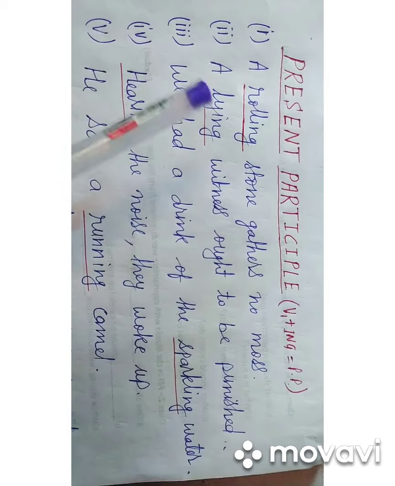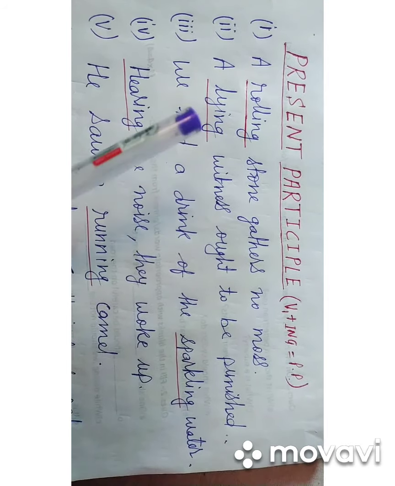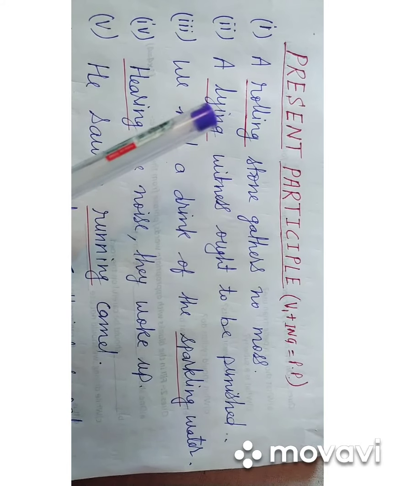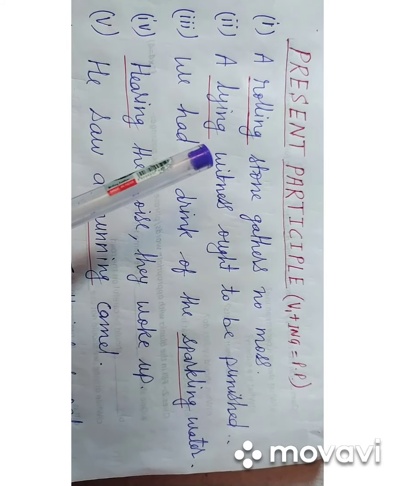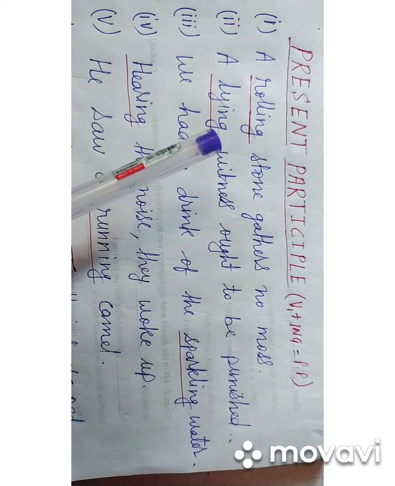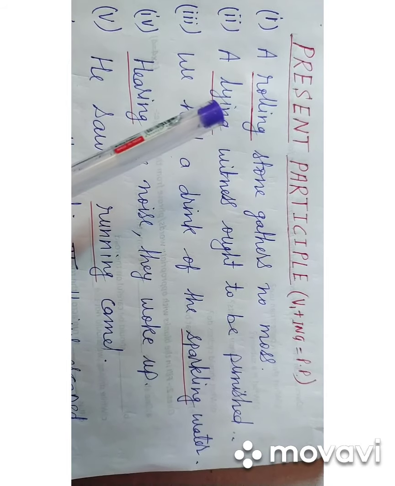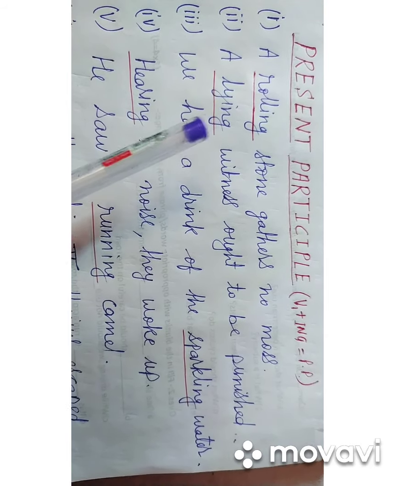Next example, a lying witness ought to be punished. Here also the word lying is used before the noun witness and showing the quality of the witness. It is acting as an adjective and is in the present participle form.